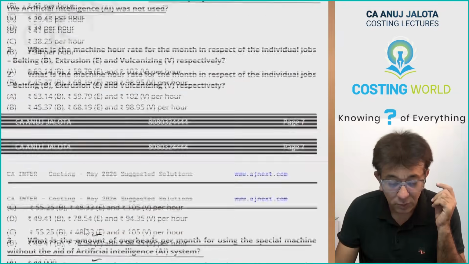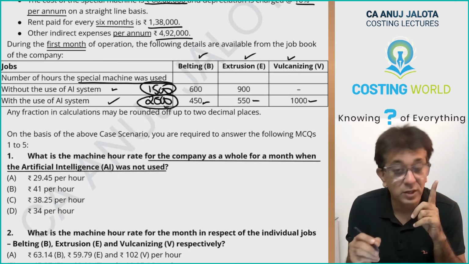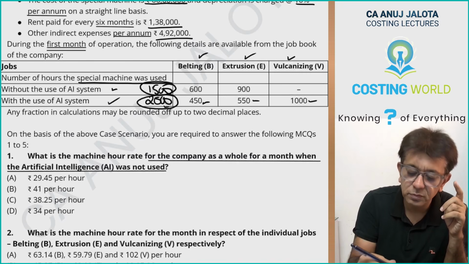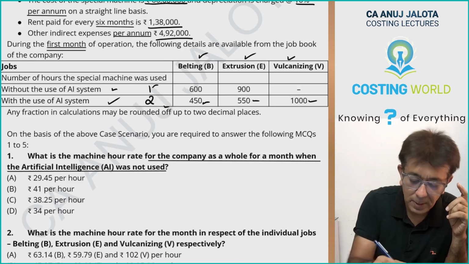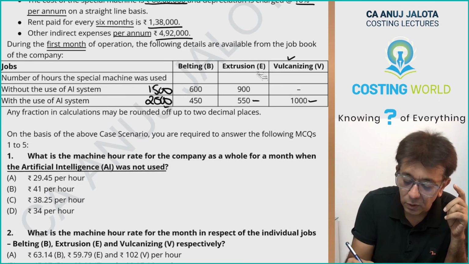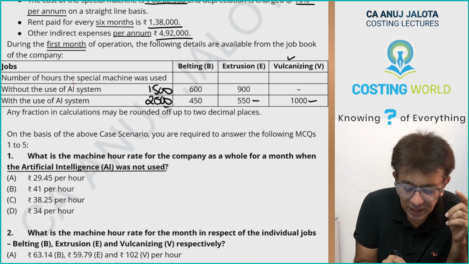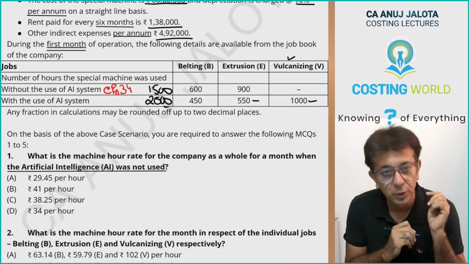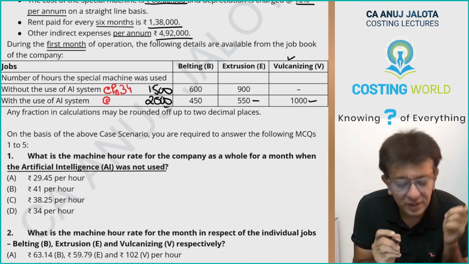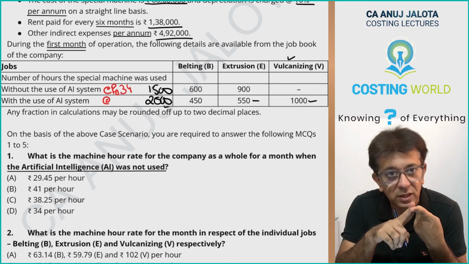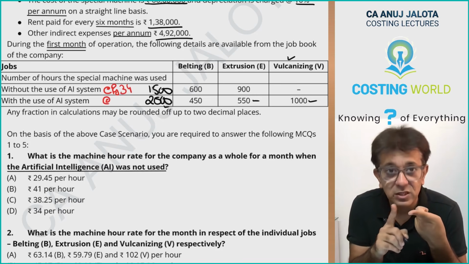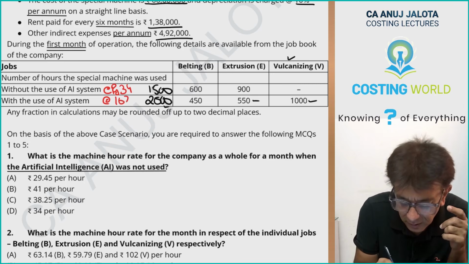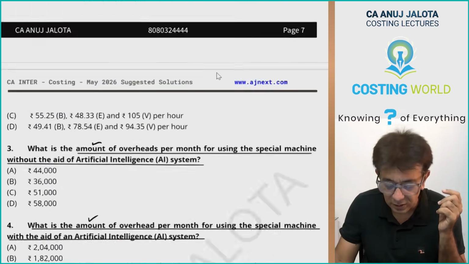Now these 2 rates I'm going to be writing over here. Please do remember, presentation does not matter for the case study question. So I'm going to be writing in red color. Number of hours the special machine was used without the AI system, that time I'll only be charging 34. And whenever it is used with the AI system, I will be charging the rate of the machine as well as the AI system. So therefore rate will become 102, that is 68 plus 34.